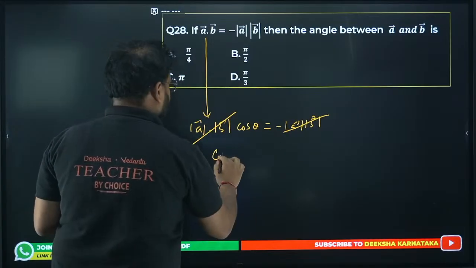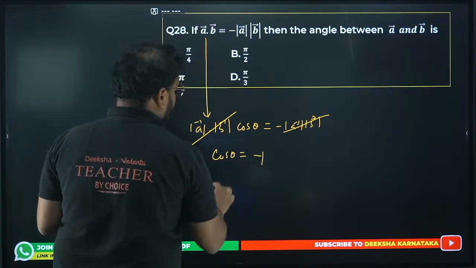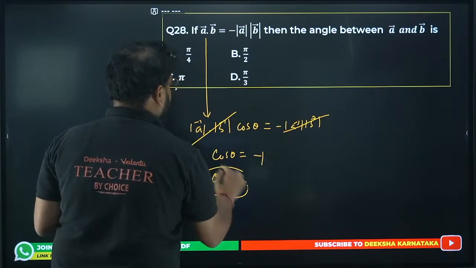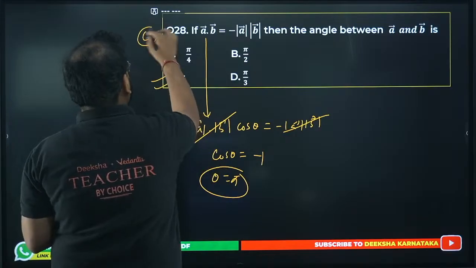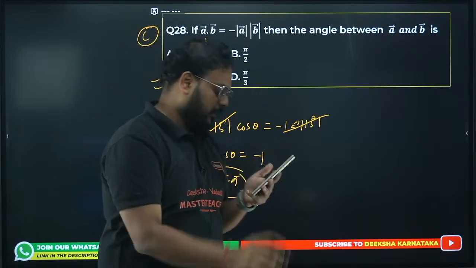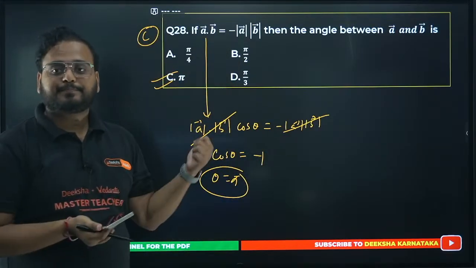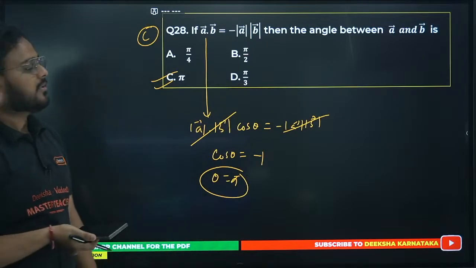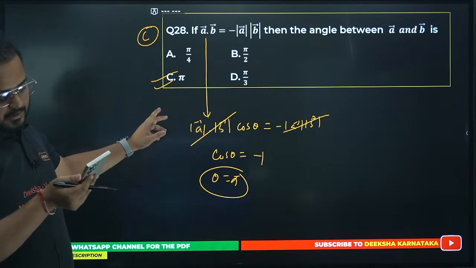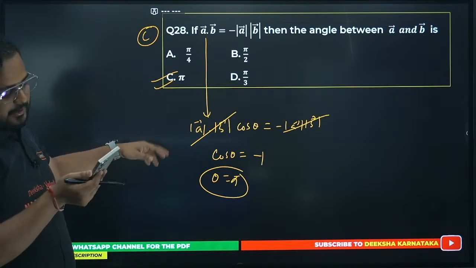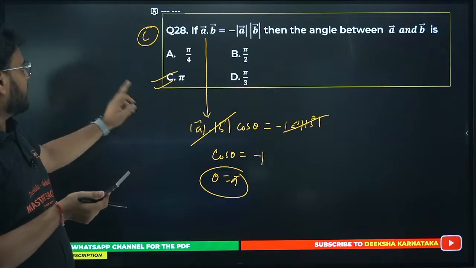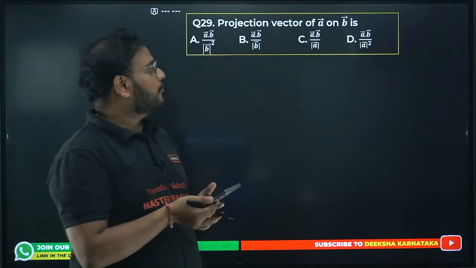We get cos theta equals minus 1. Theta is pi. Okay. 28th option is C. Yes, Alan, you are right. Previous one was B. This is correct. 29 now. Projection vector of A on B.